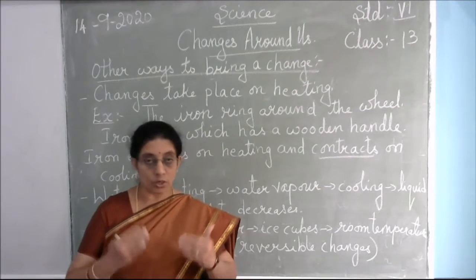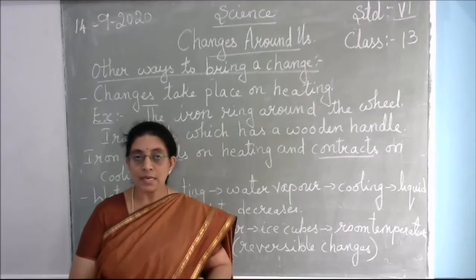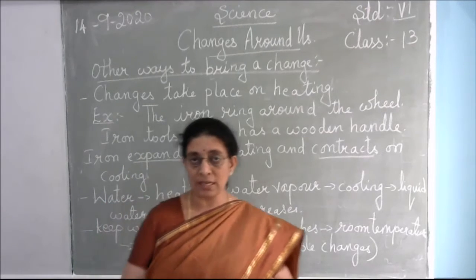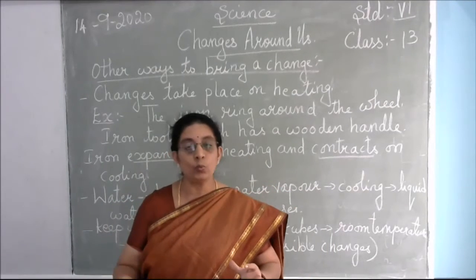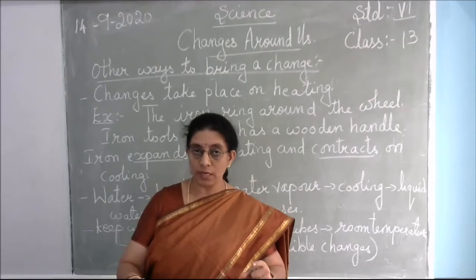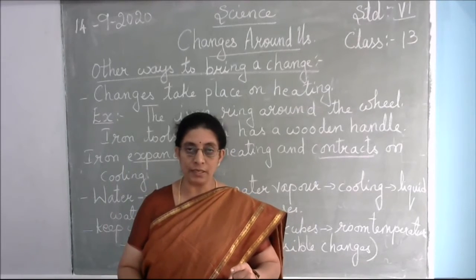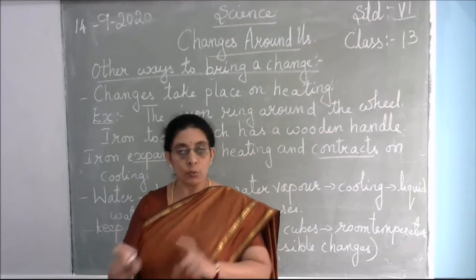Not only water, even some solids can be heated, especially iron. You have seen these bullock carts. They have huge wooden wheels, and this wooden wheel has an outer covering of an iron ring. So how do they fit this iron ring to the wooden wheel?